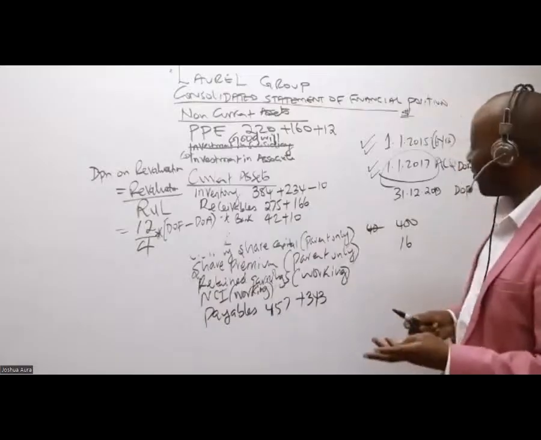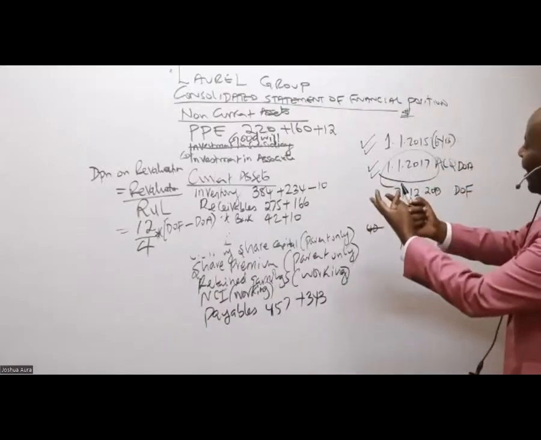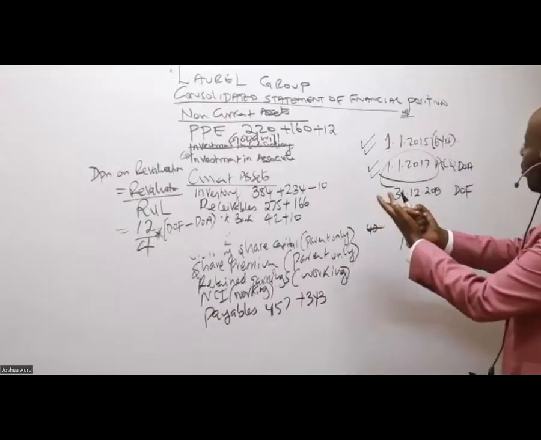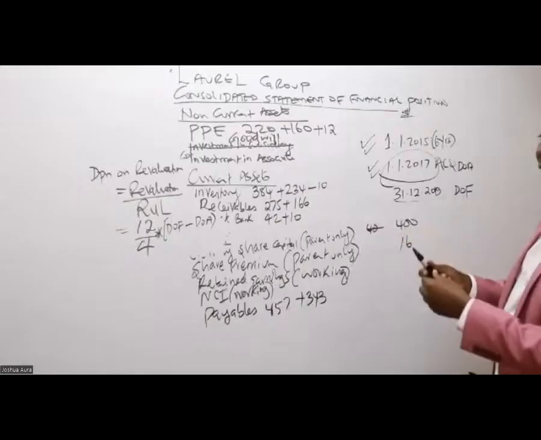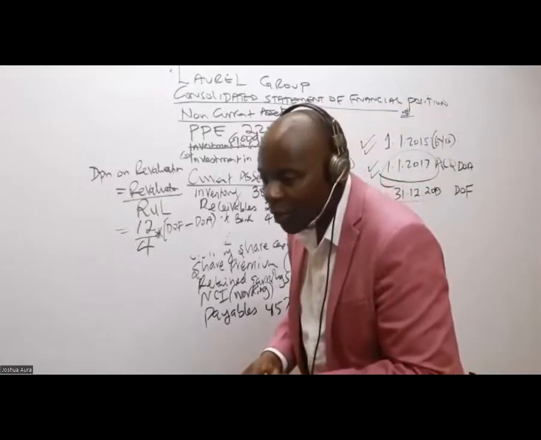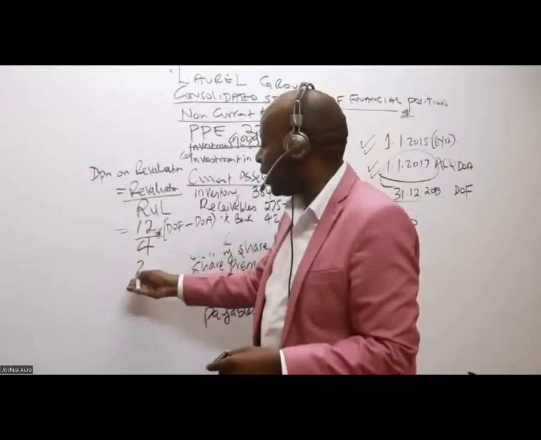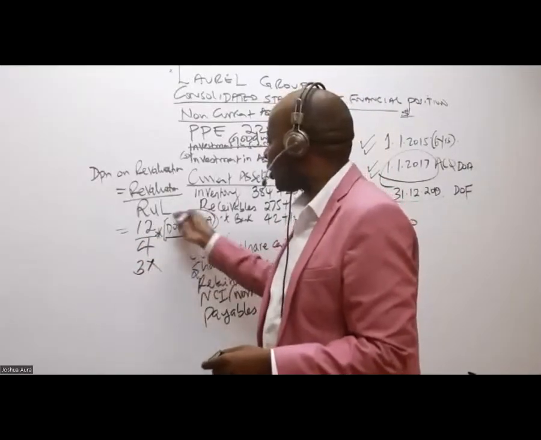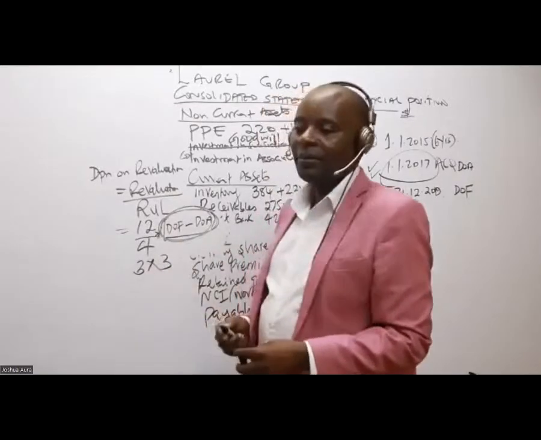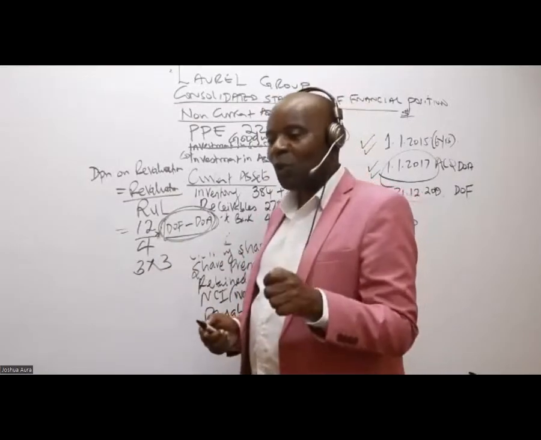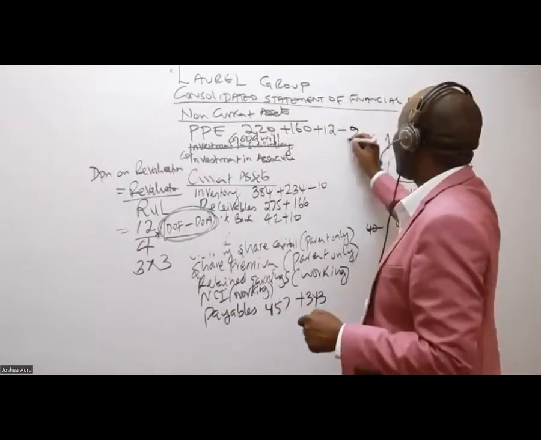It is 3 years, you're right. So in this case, you count the whole of 2017, the whole of 2018, then we have the whole of 2019, because in 2019 we are going to the end. So basically, the total depreciation will be 12 over 4 is 3, times how many years have you gotten here? 3. So therefore, the total cumulative depreciation is 9.